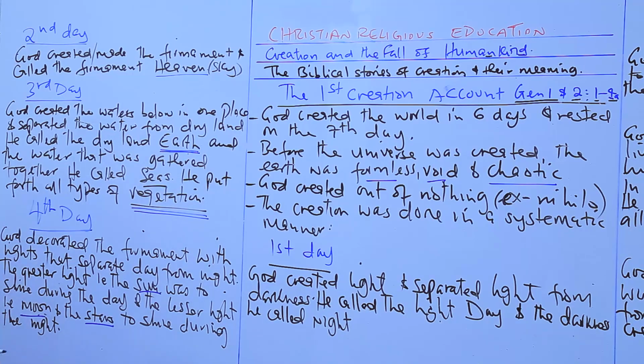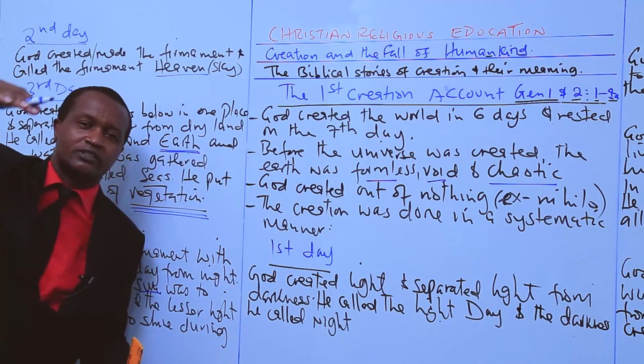Then on the fourth day, God decorated the firmament with lights that separated day from night. Lights, the same thing in our houses. When you build up a house or when you build a town, you need to have a lighting system. So he decorated the firmament with lights, put lights in the sky, the same way we put lights in our houses.